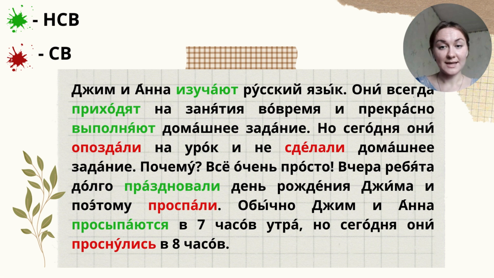Okay, the next sentence: Обычно Джим и Анна просыпаются в 7 часов утра, но сегодня они проснулись в 8 часов. The same thing here. Обычно is an adverb that means usually, so it shows us that the action is repeated, a habitual action. That's why the verb просыпаются is imperfective aspect. Но сегодня, a one-time action, a single action. Они проснулись. That's why this is perfective aspect, СВ.